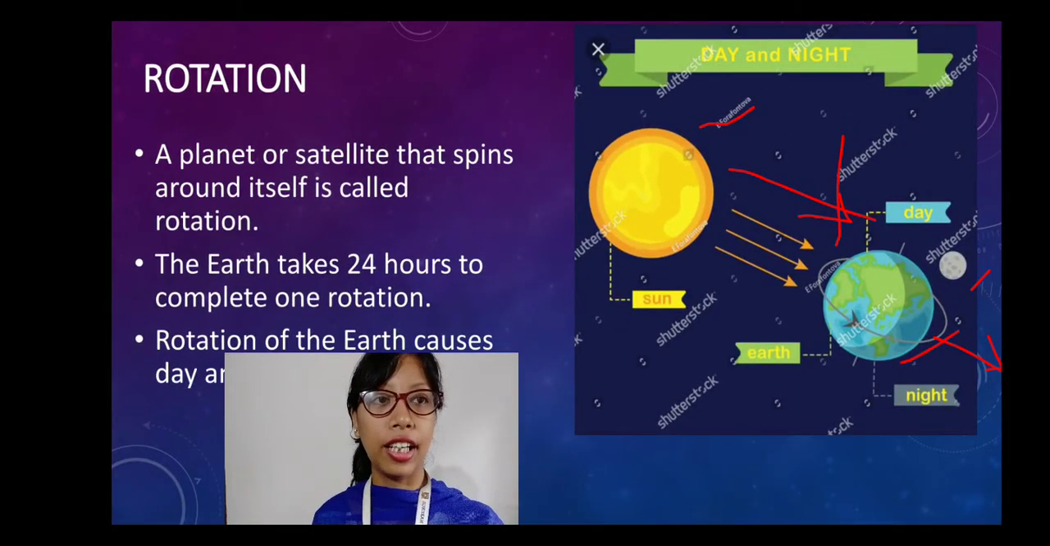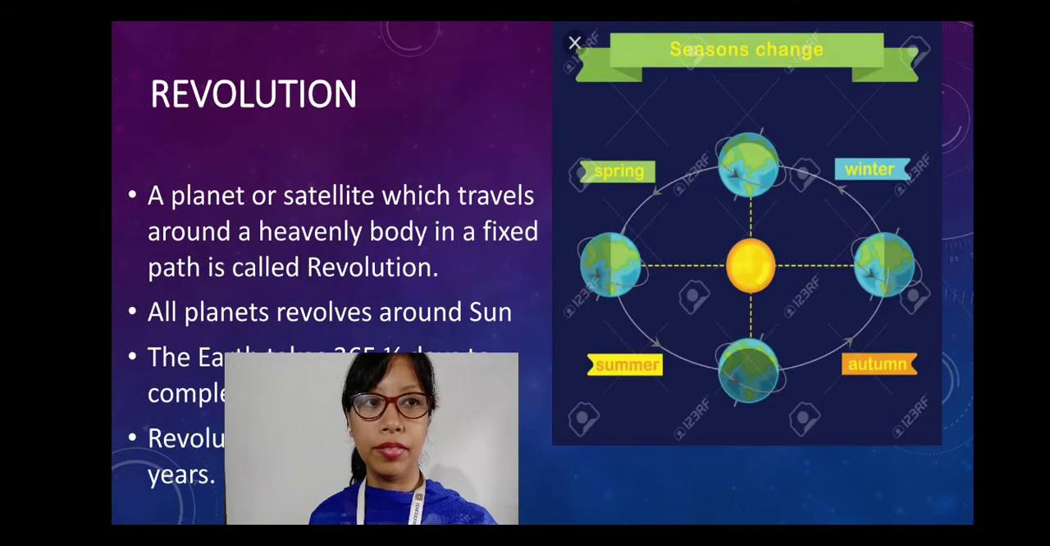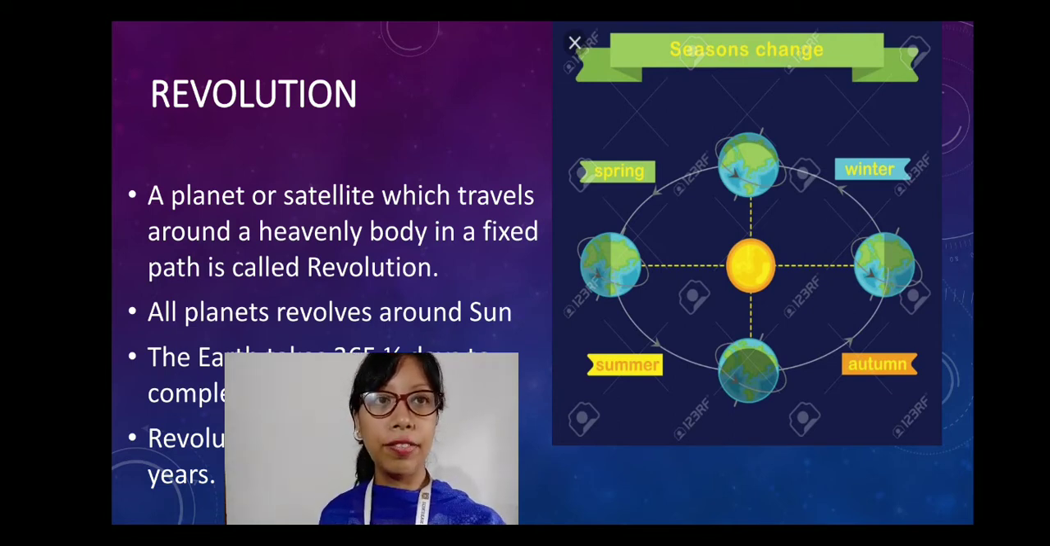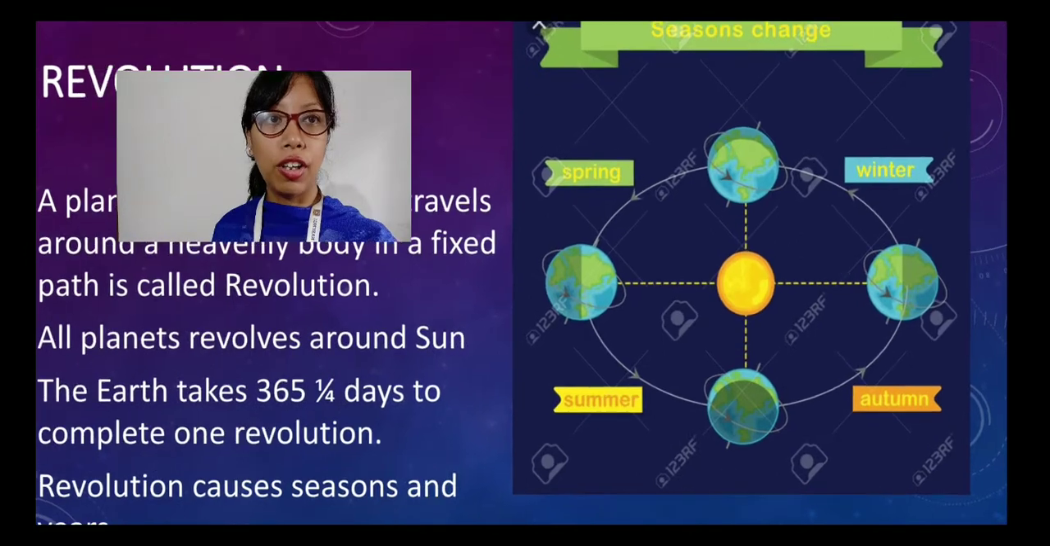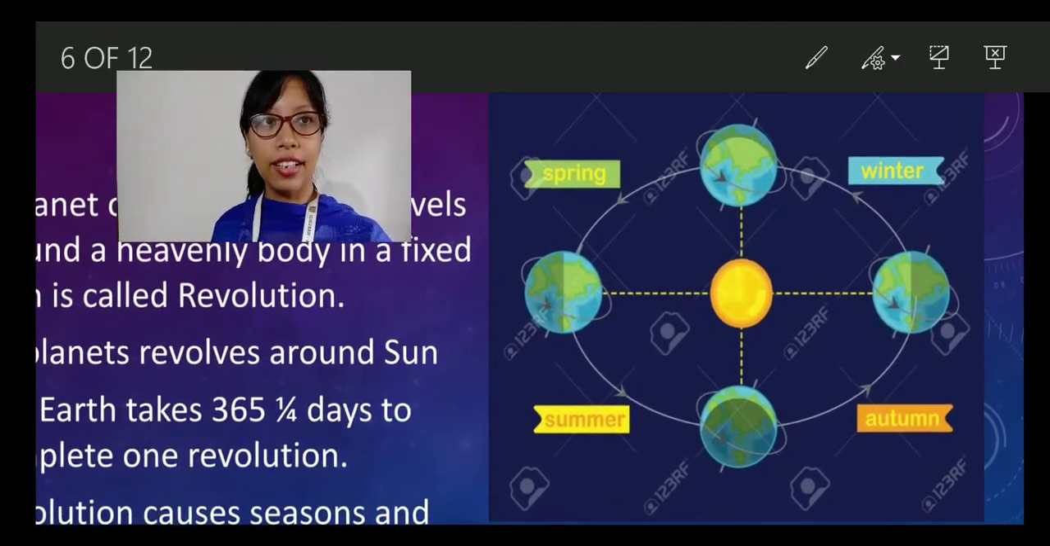Now let's come to the next one, that is revolution. Revolution: a planet or satellite which travels around a heavenly body in a fixed path is called revolution. Now all planets revolve around the sun. Earth takes 365 and 1/4 days to complete one revolution. Revolution causes seasons and years.